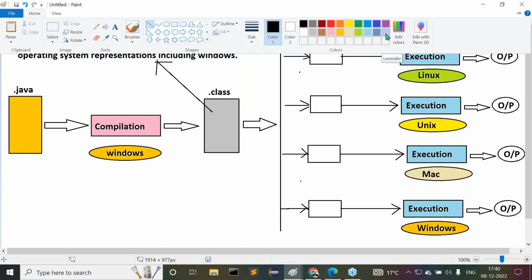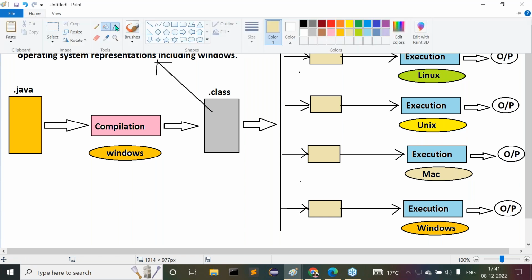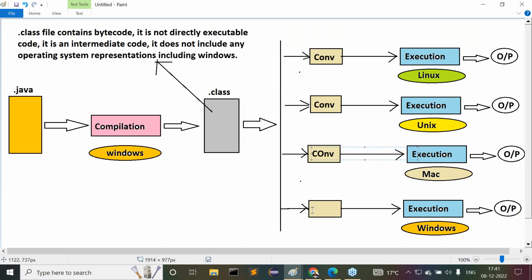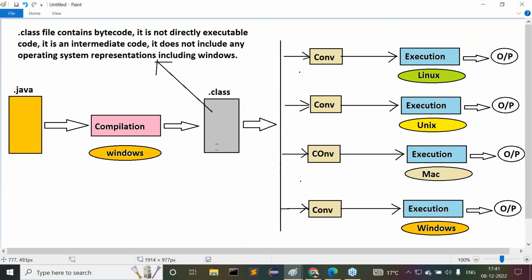Finally, what we require here is some converters, right? Guys, observe carefully. Definitely we require some converters here. This is one converter, and another one like this. Now I want to give a name for these converters. This is one type of converter, and this is another type of converter. Overall, these many converters exist here.